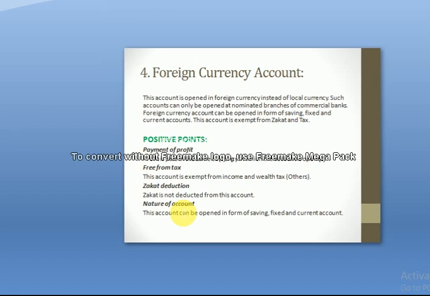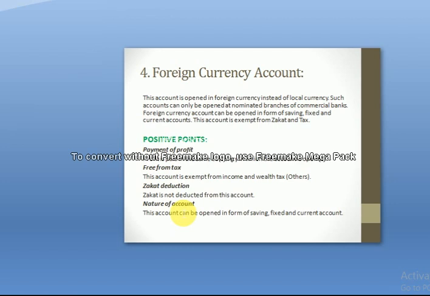No zakat and no tax are deducted from this account. Why? The reason is that the foreign currency account is to boost the foreign reserve of the country. That's why there is no zakat in Muslim countries, and similarly no tax is deducted from such an account.